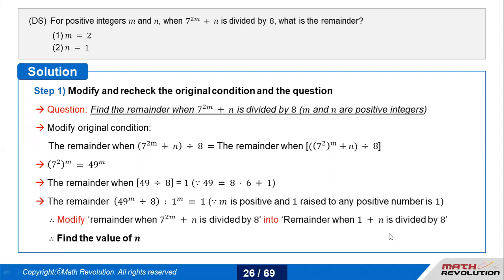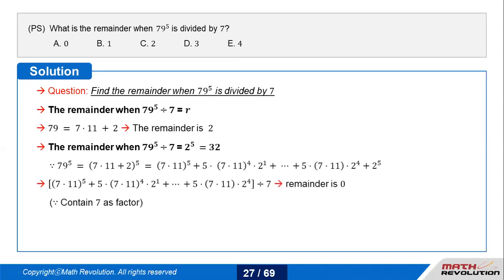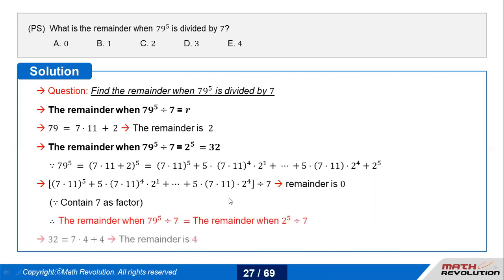And this error usually happens when you are in a rush because you have already consumed a lot of your time on other questions. So in this question, we are just trying to find the value of n. 79 to the power 5, this was the question that we were discussing before. So 2 to the power 5 would say 32. It contains a factor 7, the remainder would be 0. Over here, the remainder is 4.